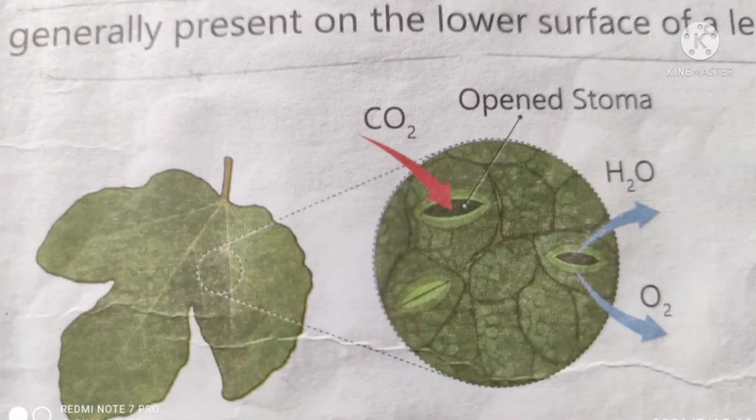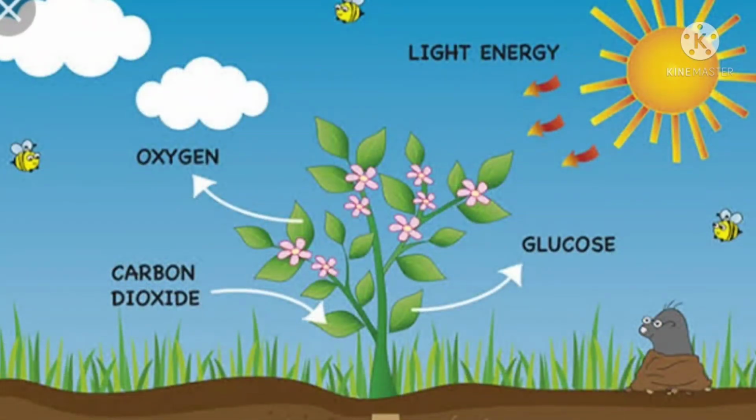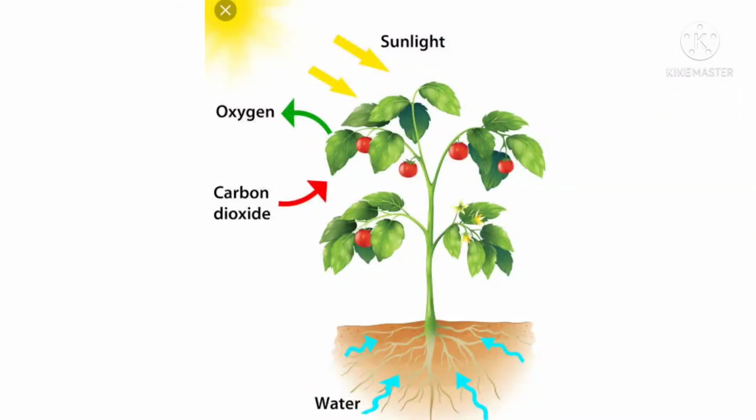This carbon dioxide combines with water in the chloroplast to make sugar, which is converted to starch. This serves as food for all living organisms. But we know that starch, fats, and proteins are present in food. All these are available in plant products.